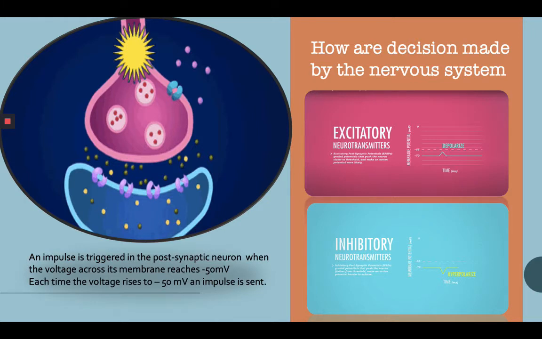We can give an example of inhibitory neurotransmitters: when you're sleepy at work but want to wake up, and you drink a cup of coffee which contains caffeine. Caffeine actually works like inhibitory neurotransmitters. It hyperpolarizes the voltage and blocks the impulses from being sent. So for a couple of hours, you're awake and you're not sleeping.